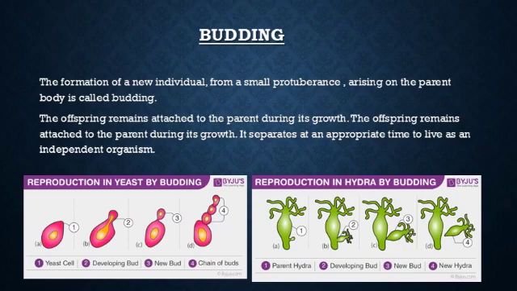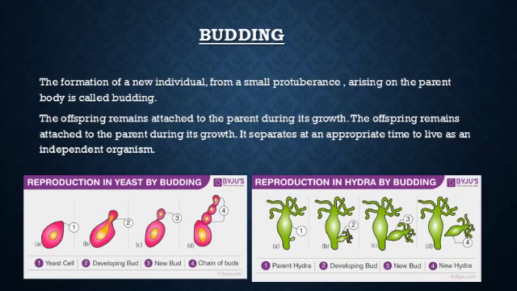Look at the first picture. This is of a yeast cell. In the yeast cell, budding takes place. A small bud starts growing, and in the second picture it is more prominent.